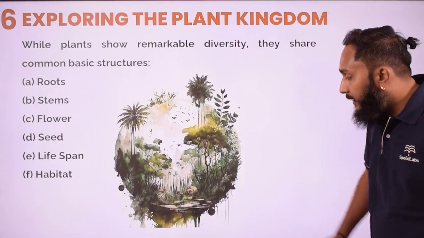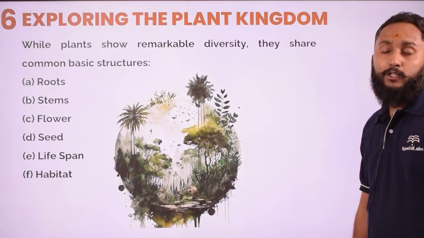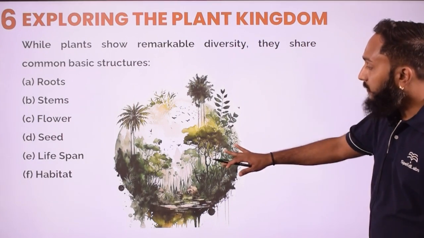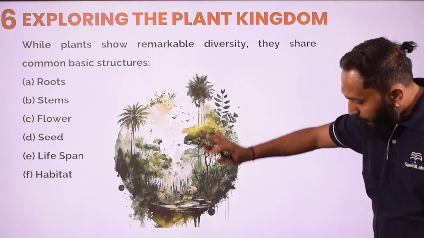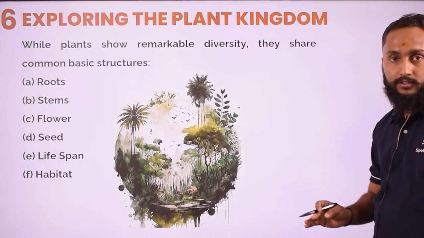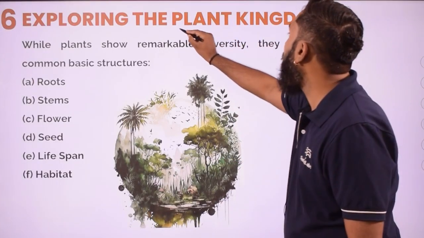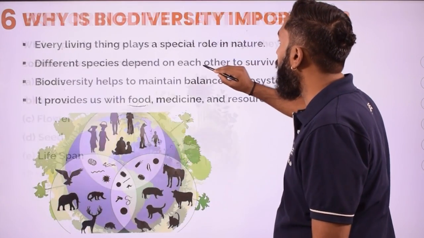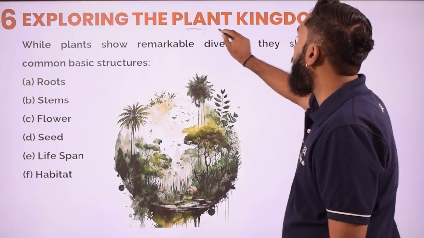Now, when we talk about the things which are present in the ecosystem, plants are there, animals are there. About these plants we are going to discuss first. This is going to be known as plant kingdom. What is it known as? This is known as plant kingdom.